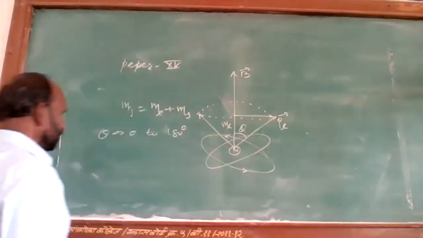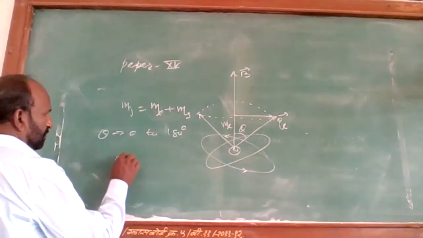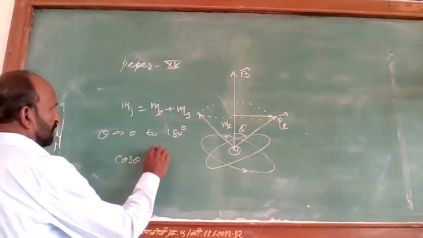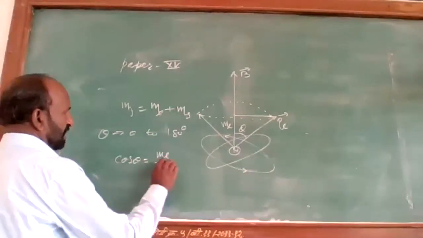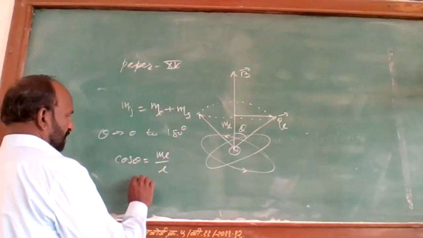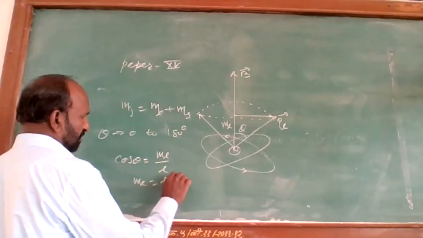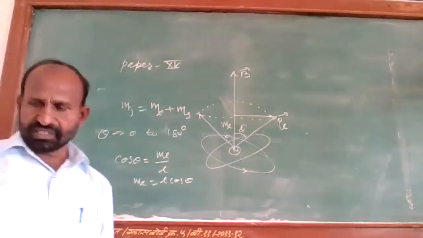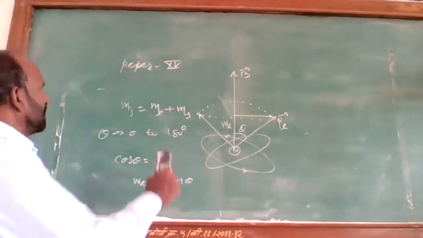So cos theta is given by M_L upon L, or M_L is given by L cos theta.